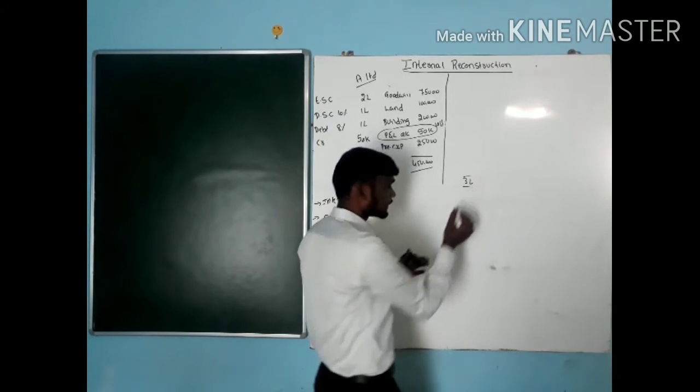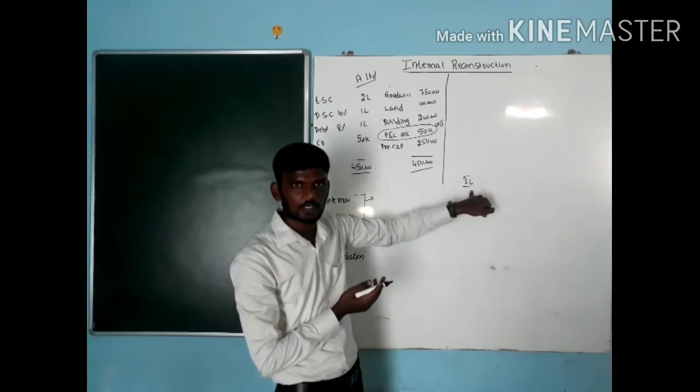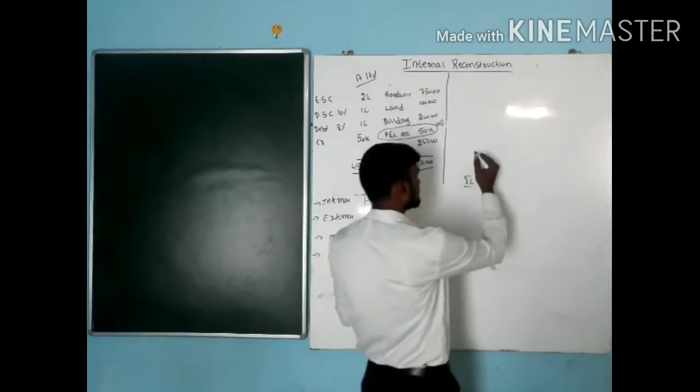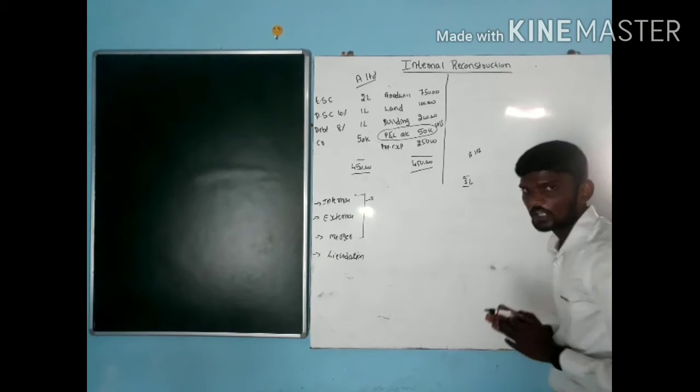That is reduction of share capital. I am reducing my share capital. Reducing my share capital comes to how much here? 3 lakh. The company name remains the same, that is A Limited only. I am incurring some kind of profit. I am going to start off my company as regular in nature.